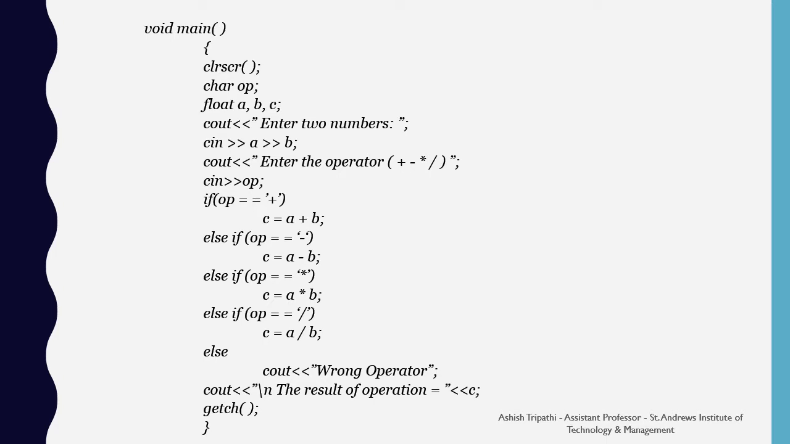The last line is getch. getch is again a function from conio.h which is used to hold the screen till the user enters input. The input can be any key press.